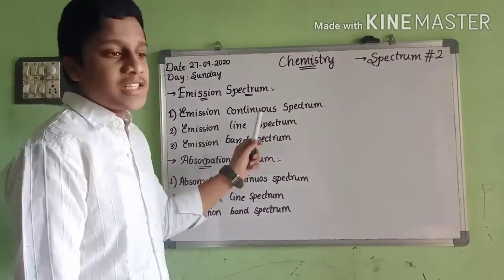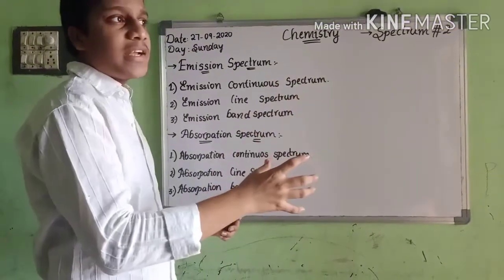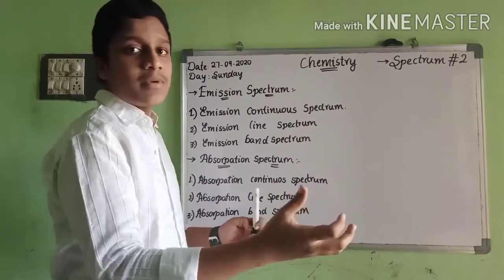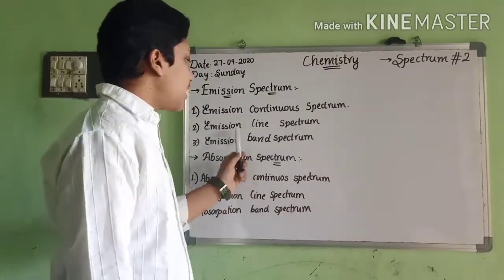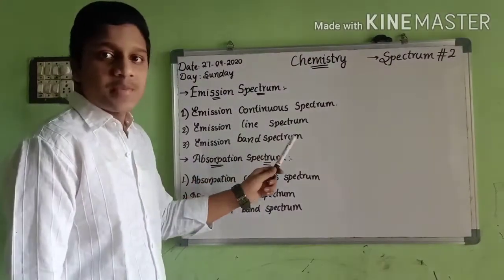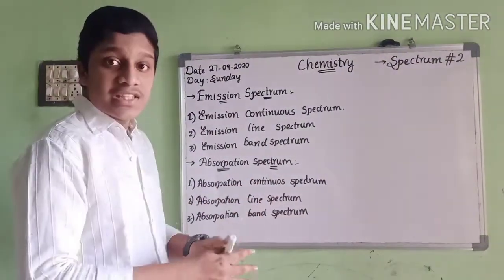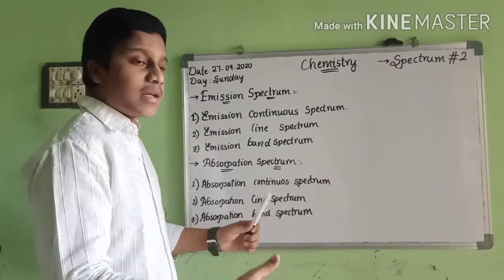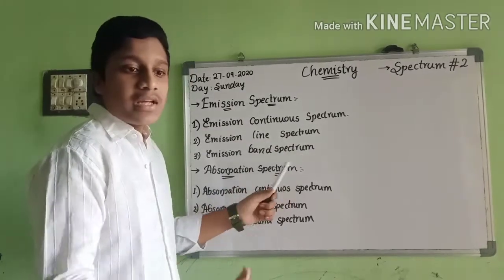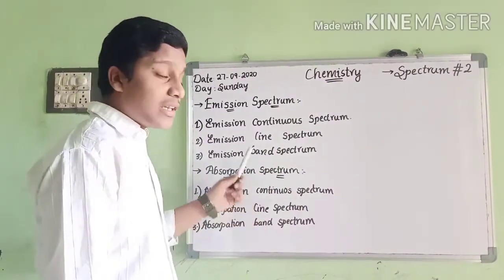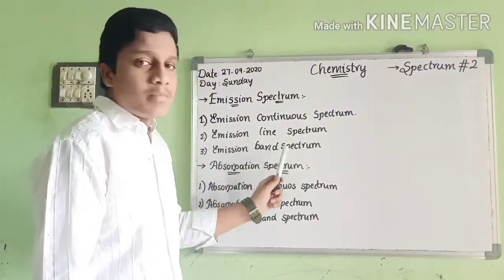Next, the emission line spectrum. The source of light is in the atomic state, meaning the light comes from atoms, and it is called an atomic line spectrum. We will go to the next type, emission band spectrum. In this the light emitter is in the molecular state. The molecules are excited and release many emission bands, so it is called emission band spectrum.